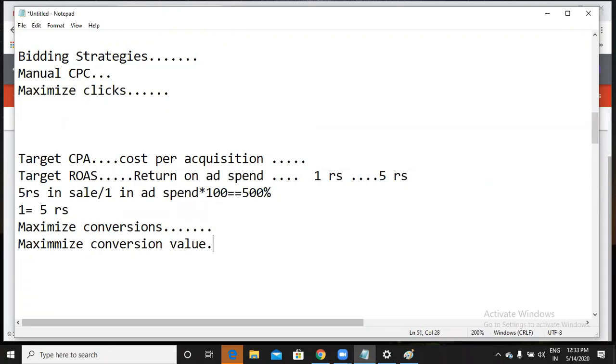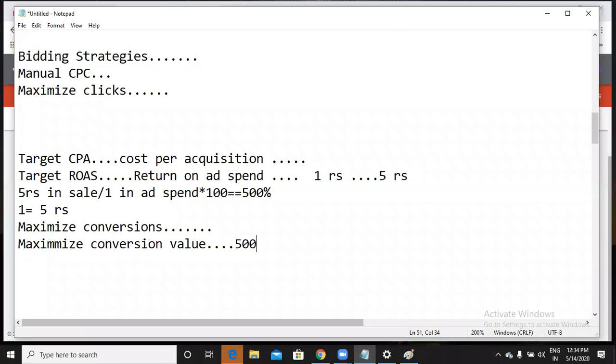Then maximize conversion value. Here, value means I have to give some value, like what is my conversion value. Let us say that for each and every conversion I am getting 500 rupees. This is my conversion value. That means when someone purchases your product, or when someone fills your contact form, you are getting 500 rupees. Same as in conversion tracking, we give some value for each and every conversion, right? Do you remember that? Yes.